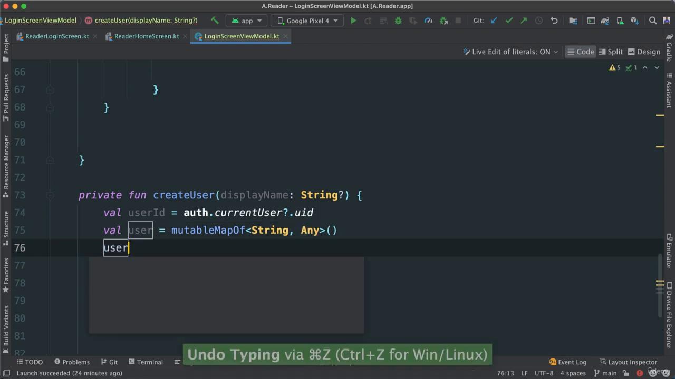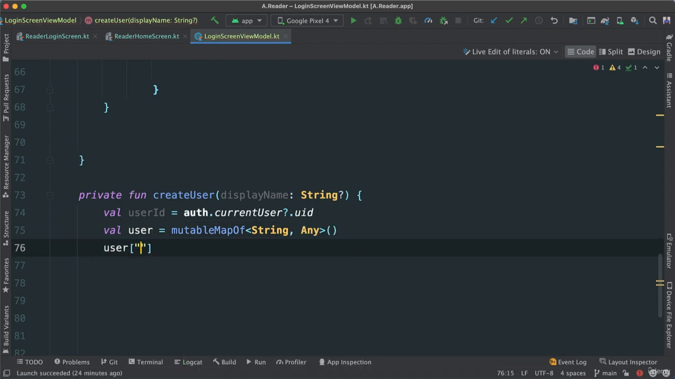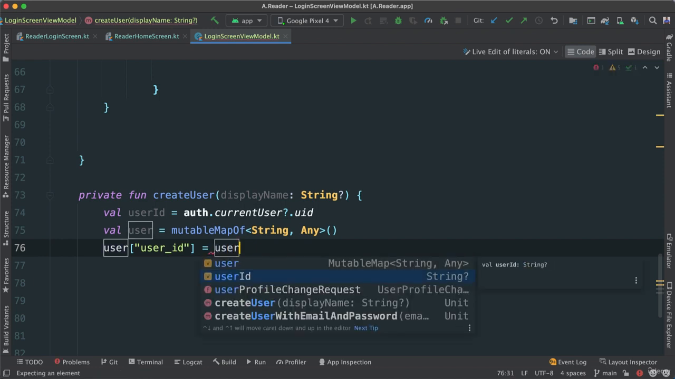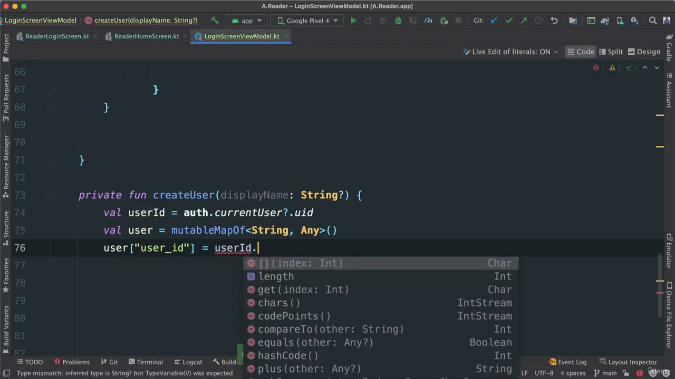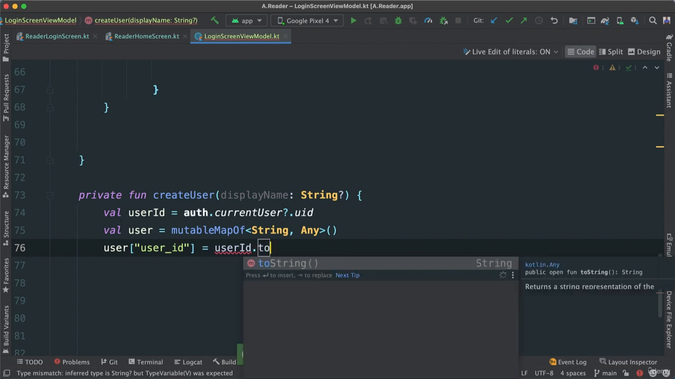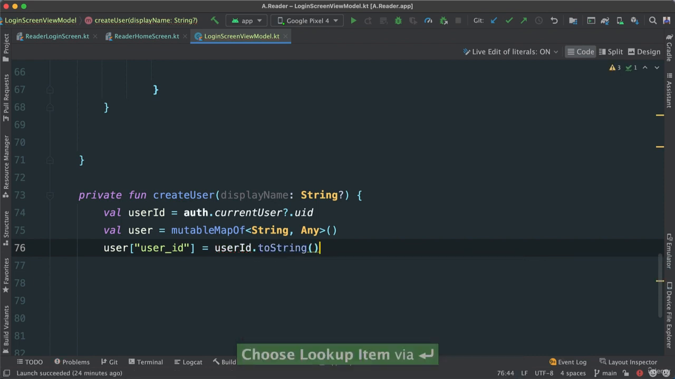So then I can say user. For the key, I'm going to say user_ID. I'm going to set that to the user ID that we're passing, and say toString. Looks like that's what's going to happen.